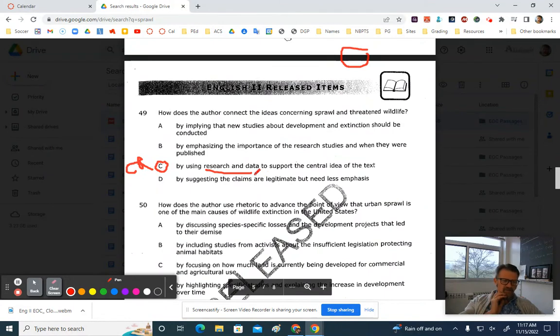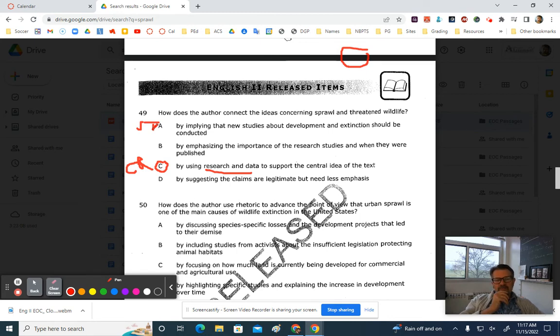Let's look at the other answer choices. By implying that new studies about development extinction should be conducted. I would say that's a strike. The author is very happy to use existing studies. There's no indication that we need new studies.